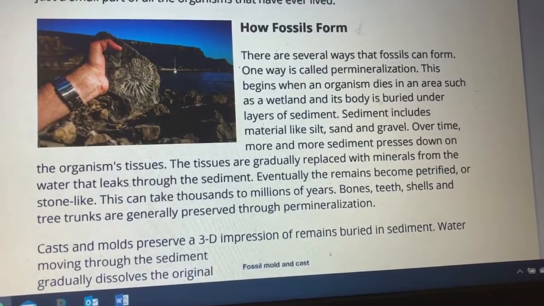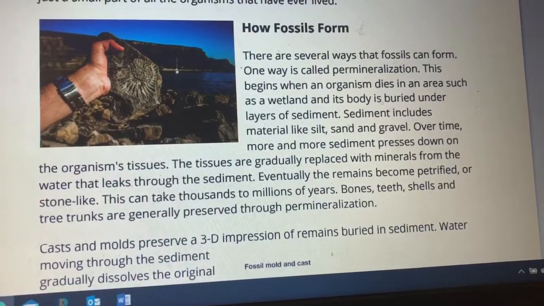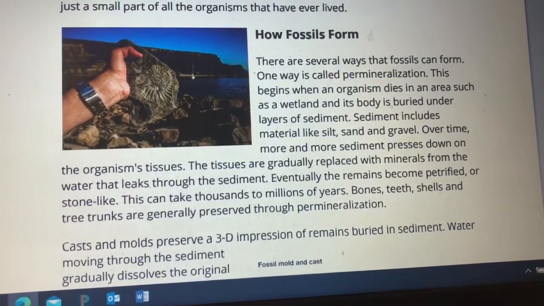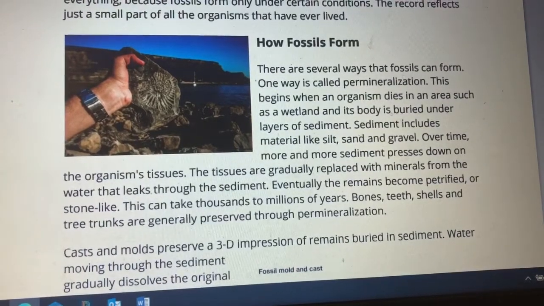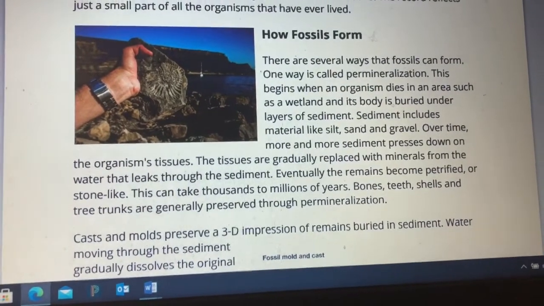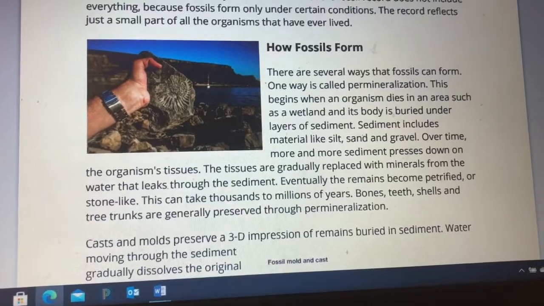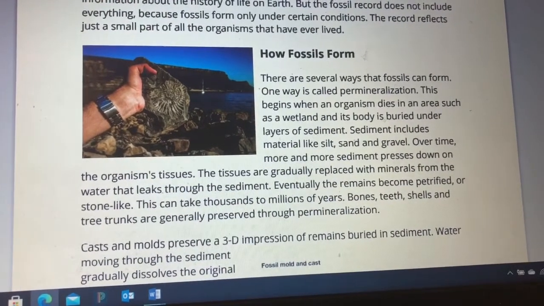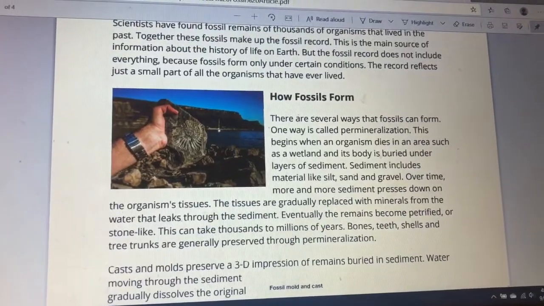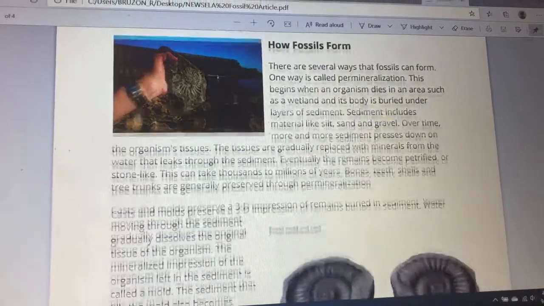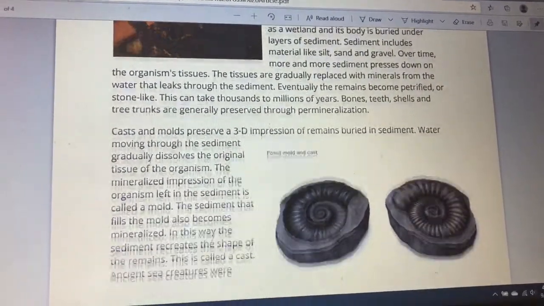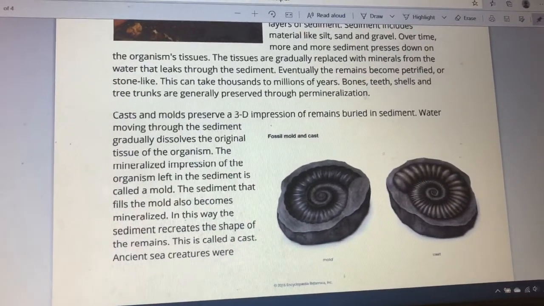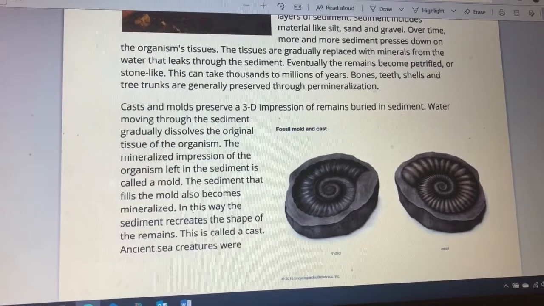Bones, teeth, shells, and tree trunks are generally preserved through permineralization. Casts and molds preserve a 3D impression of remains buried in sediment. Water moving through the sediment gradually dissolves the original tissue of the organisms. The mineralized impression of the organisms left in the sediment is called a mold.